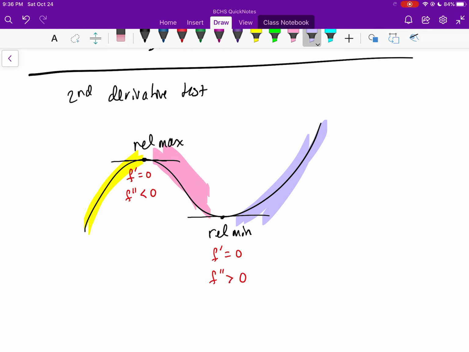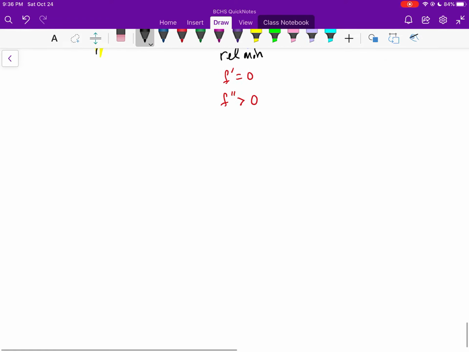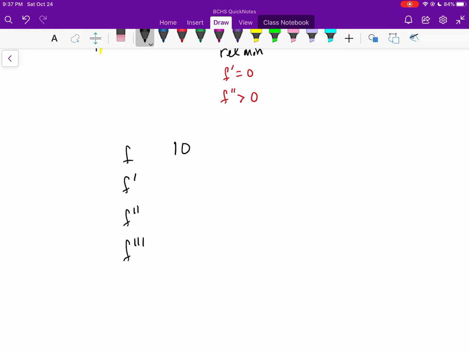Again, the second derivative test works well if you don't know what's happening on either side. Typically, tables of values are a great way for that, where you may know a bunch of different values. Someone may tell you you have f prime, you have f double prime, you have f triple prime, and maybe you have 10, 0, -2, 3. Does f have a relative min or max at x equals 1? Does this function f have a relative min, a relative max, or neither at x equals 1?